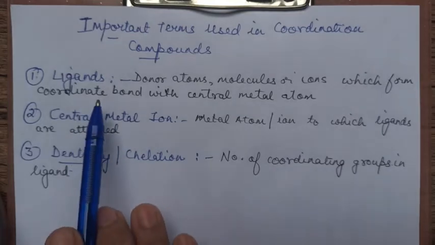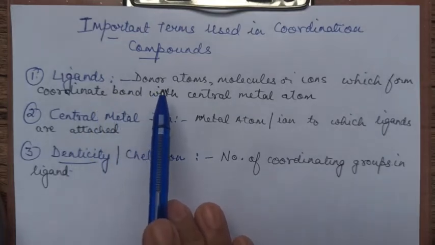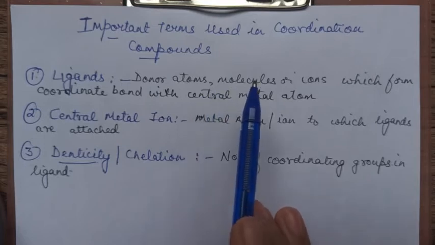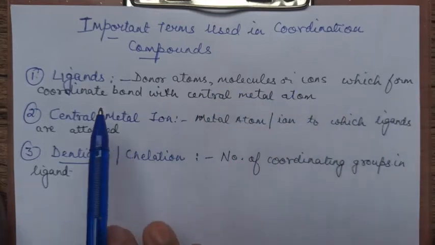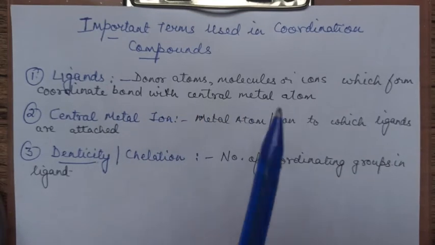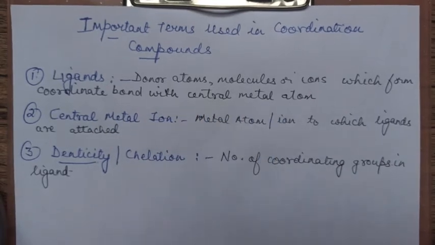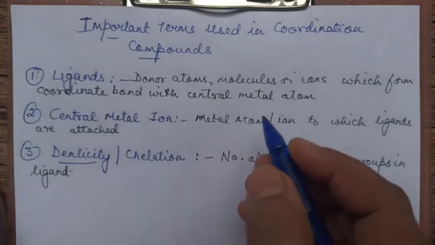Now what is a ligand? Ligand is the donor atoms, molecules or ions which form a coordinate bond with the central atom. Now, what are the donor things?